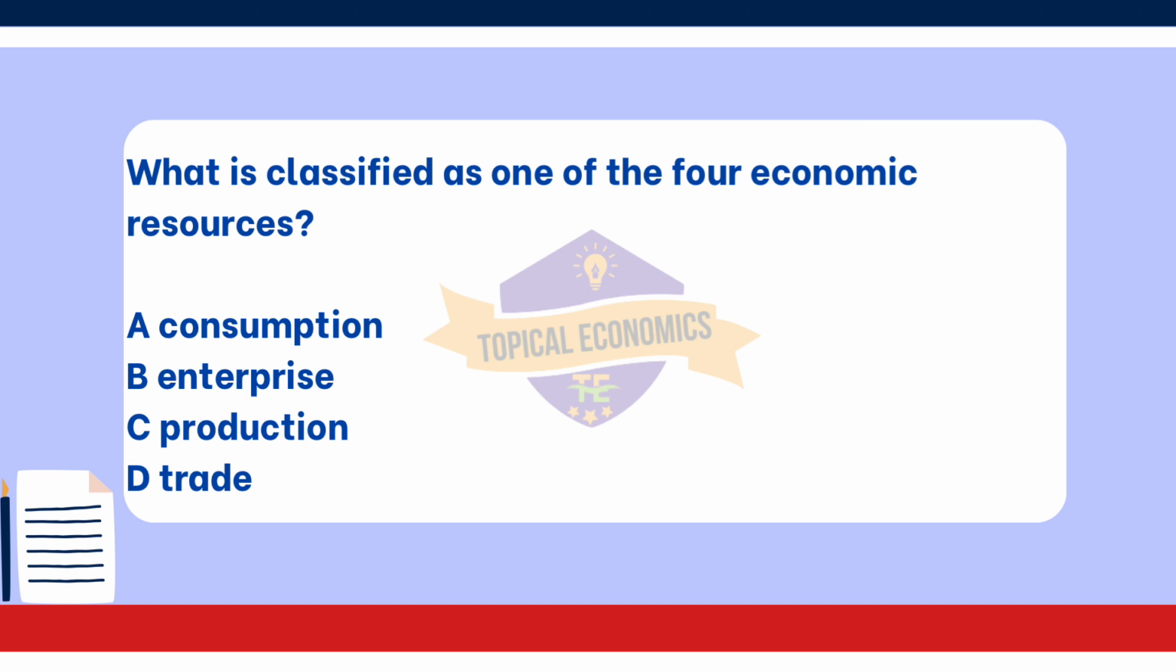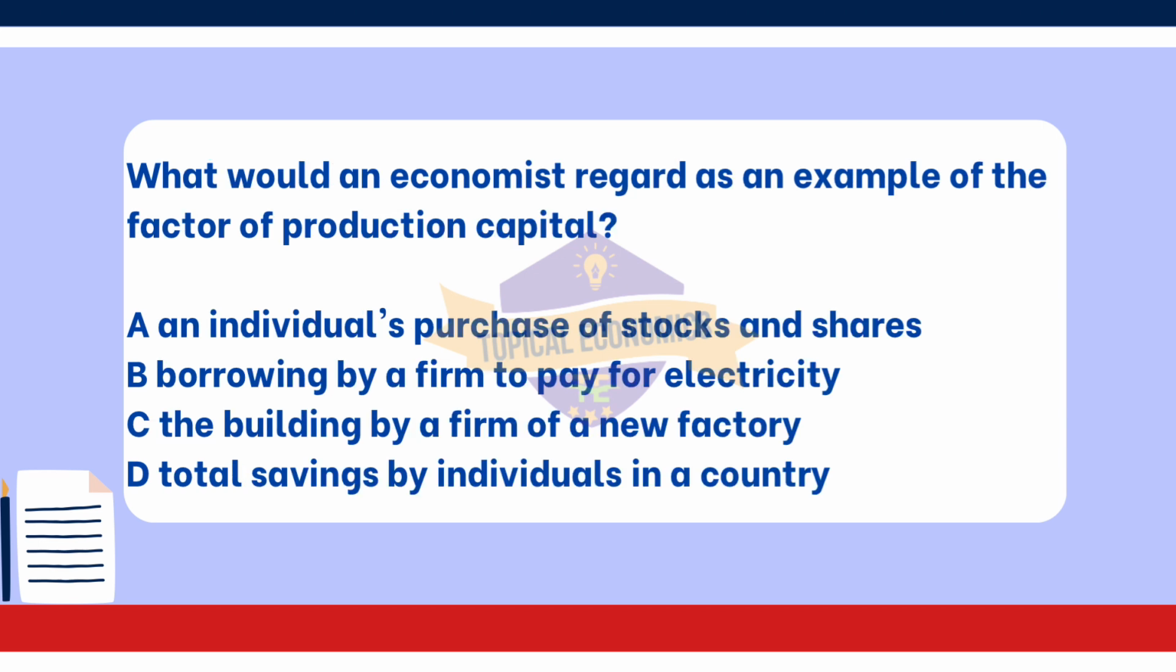However, looking at the other options. Option A, consumption, refers to the use of goods and services by consumers and is not an economic resource. Next, option C, production, is the process of creating goods and services, not a factor of production itself. Lastly, option D, trade, involves the exchange of goods and services but does not constitute an economic resource.